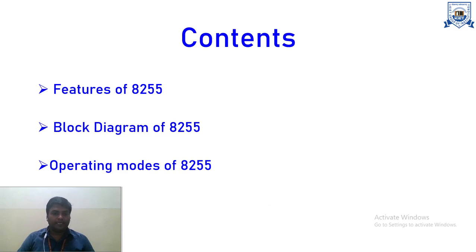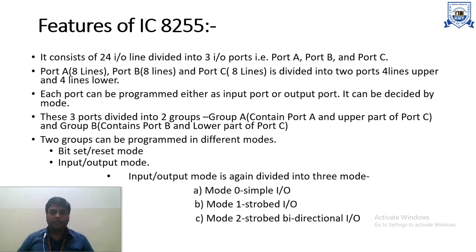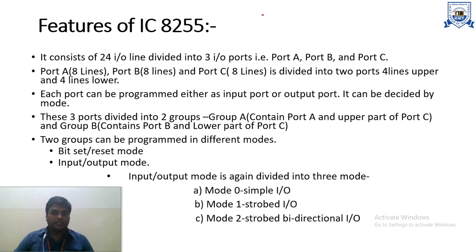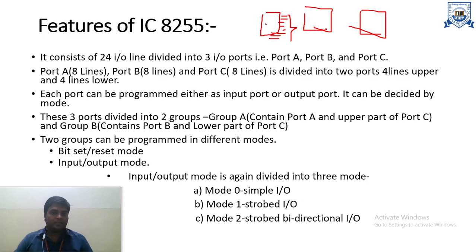Next one is block diagram of 8255, and the next one is operating modes of 8255. If we are talking about the features of 8255, 8255 is basically an IC where a total of 3 ports are there, that is port A, port B and port C. And in each port we have 8 lines. On these 8 lines, the peripheral devices are connected with this particular IC.